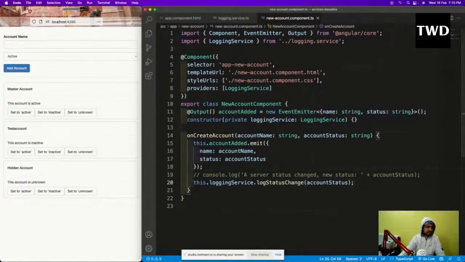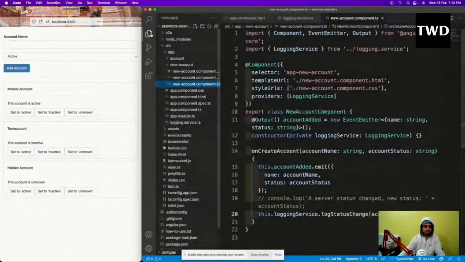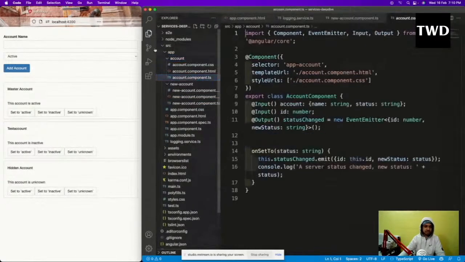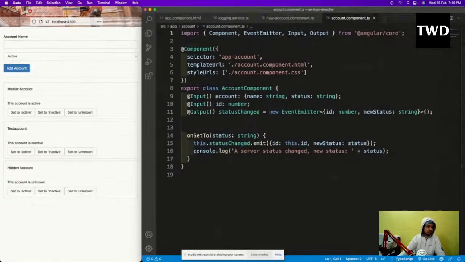Okay, now save it, and let us add it in one more place. I'm going to go to the account component.ts file here, and here also I'm going to do the same thing. So this console.log I'm going to change. This is not a very good use case, but there are really good use cases of this. You can do anything. In services we use it a lot.